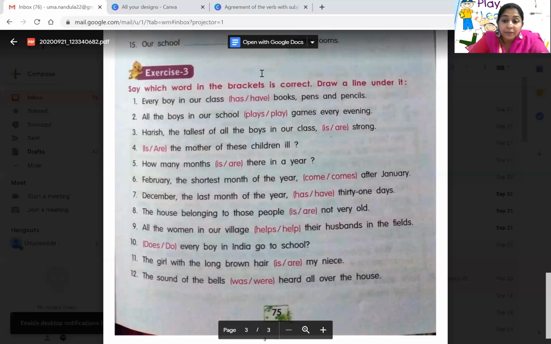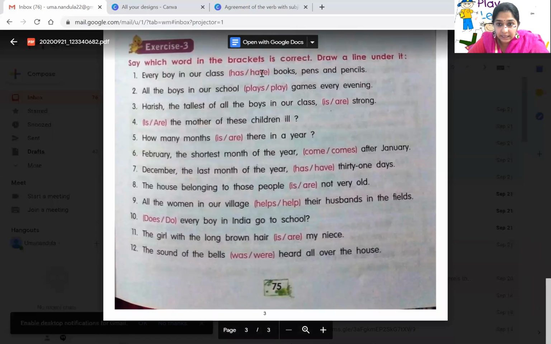Simple present. Then 11th one, the girl with the long brown hair is my niece or my niece. She's a singular girl. So you have to underline is. And finally, the 12th one, the sound of the bells was heard all over the house, were heard all over the house. Here the sound of the bells. Bells are plural. So definitely you will get were, W-E-R-E, were. So underline it, heard all over the house. So this is the exercise regarding the agreement with subject and the verb, children.